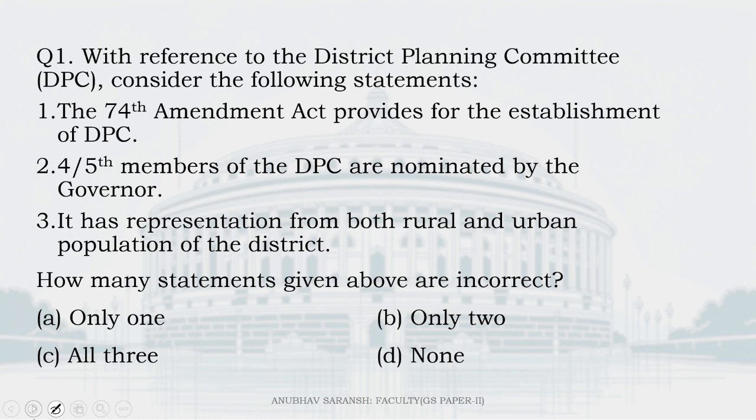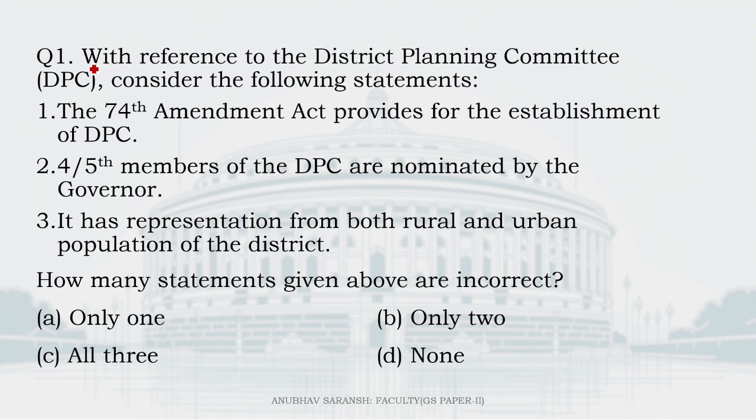Let's begin. First question. With reference to the District Planning Committee, DPC, consider the following statements. First one, the 74th Amendment Act provides for the establishment of DPC.